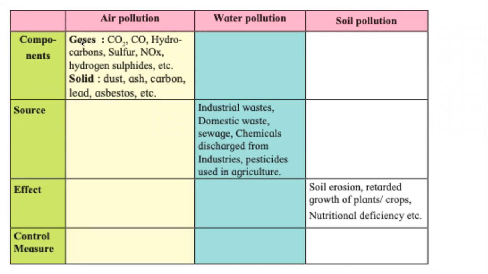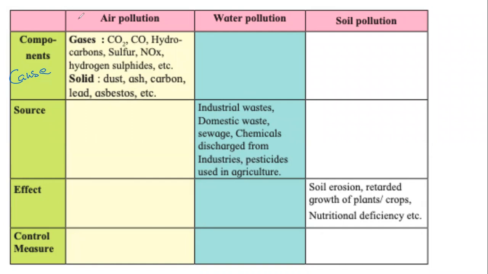These are causes. Source means where they come from. So where are these components coming from? Effect is the impact. How are they affecting us? And control measures: what can we do to prevent it? Let us try to complete this chart with at least one example for each.